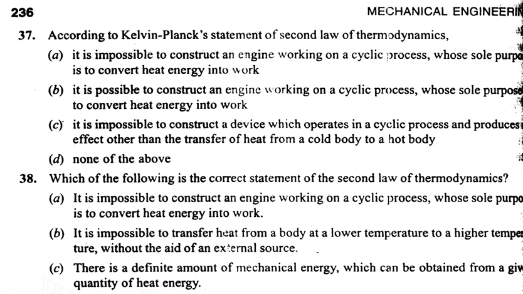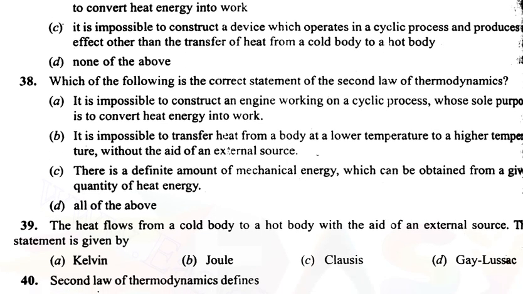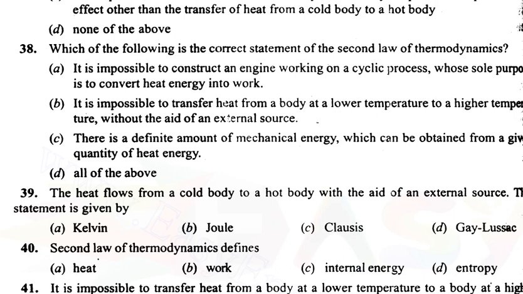We cannot construct an engine in a cyclic process whose purpose is to convert total heat into work, so it is impossible, and it is stated by the Kelvin Planck statement. Let's move to question number 38. Which of the following is a correct statement for the second law of thermodynamics? Let's see the answers. The first answer is: it is impossible to construct an engine working in a cyclic process whose sole purpose is to convert heat into work.